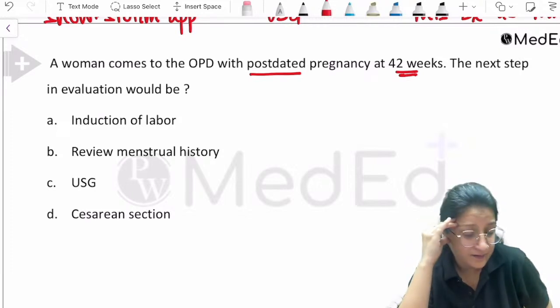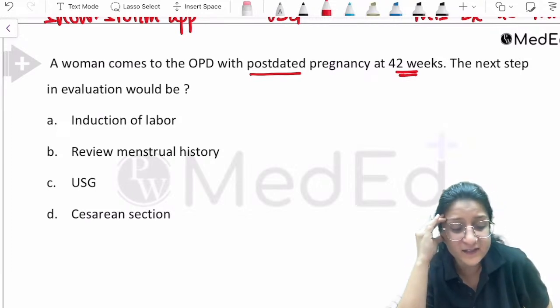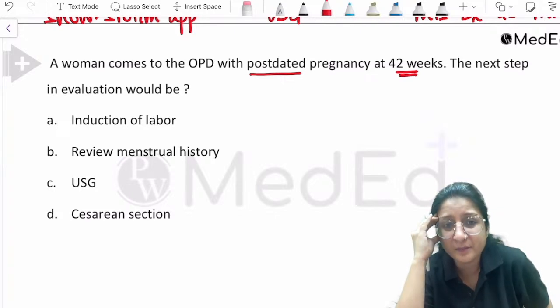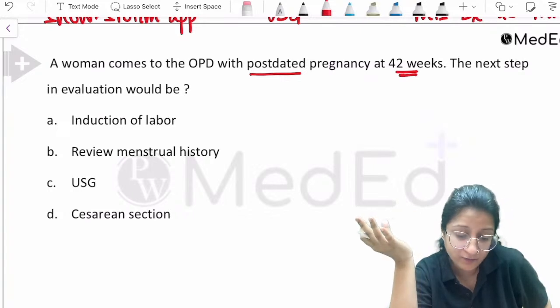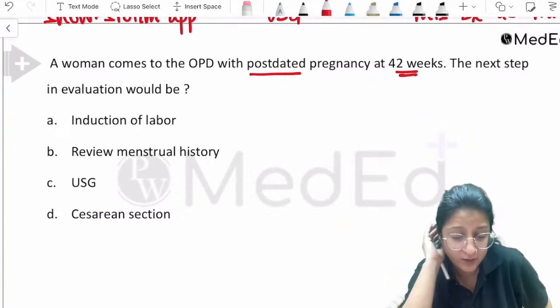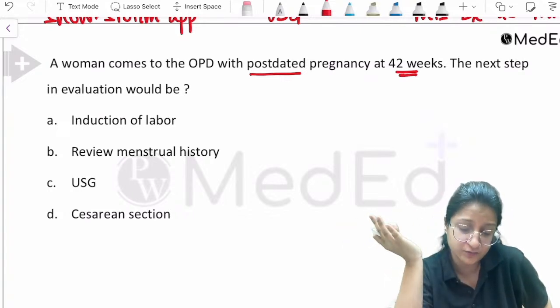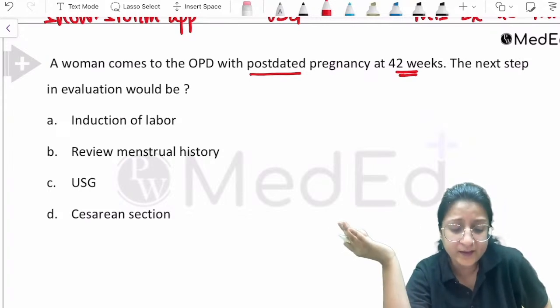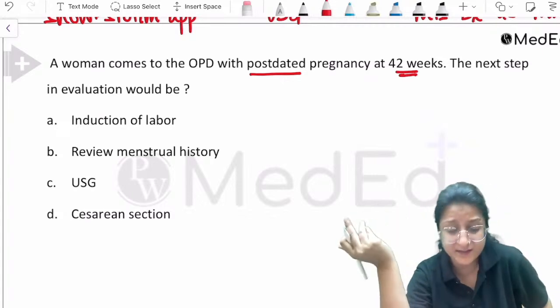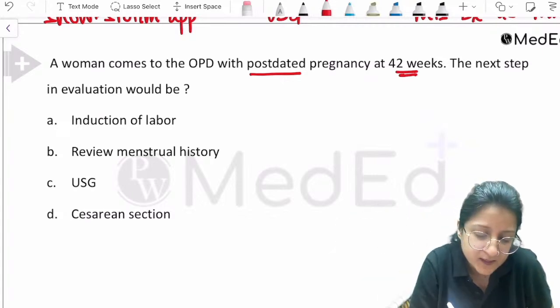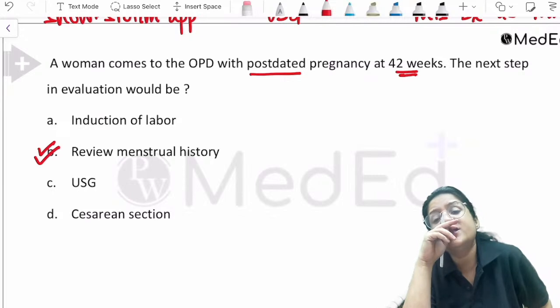Don't you think that makes more logical sense? Confirm, right? So at this point in time, before deciding what to do, I would like to first review the menstrual history, and then think about doing an ultrasound also, before actually going ahead with induction or a cesarean section or whatever. So review the menstrual history.